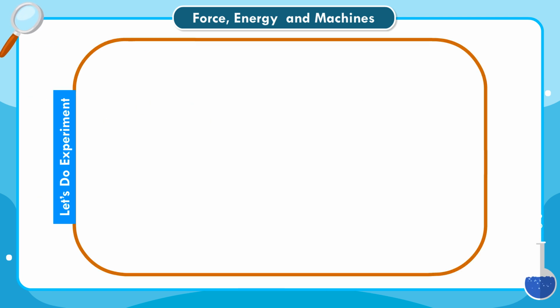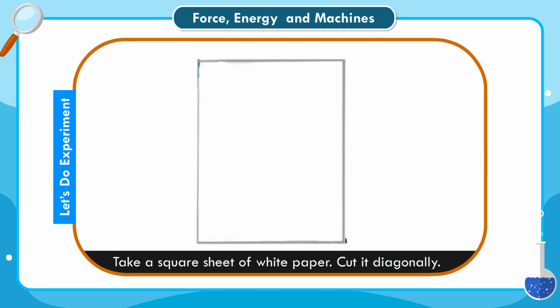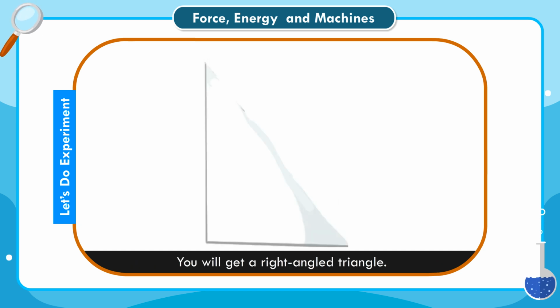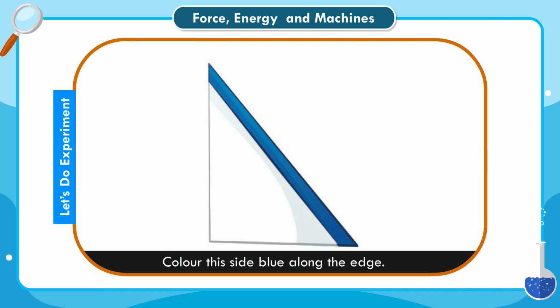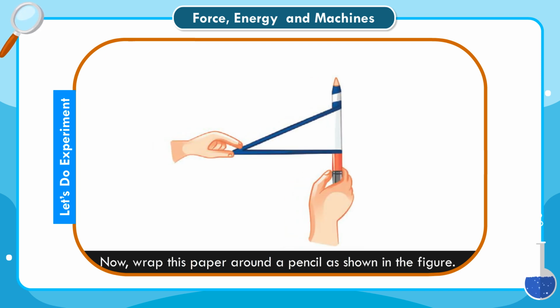Let's do an experiment. Take a square sheet of white paper. Cut it diagonally. You will get a right-angled triangle. The longest side of this triangle is an inclined plane. Color this side blue along the edge. Now, wrap this paper around a pencil as shown in the figure.